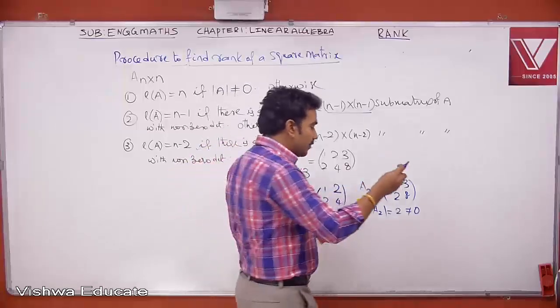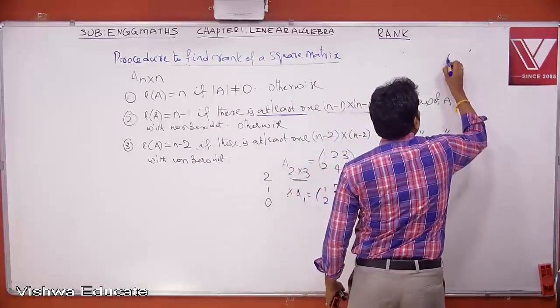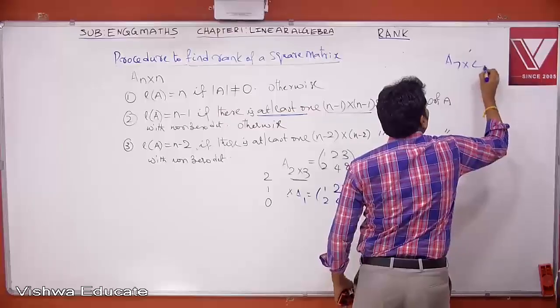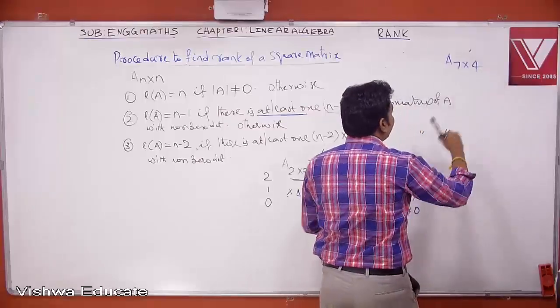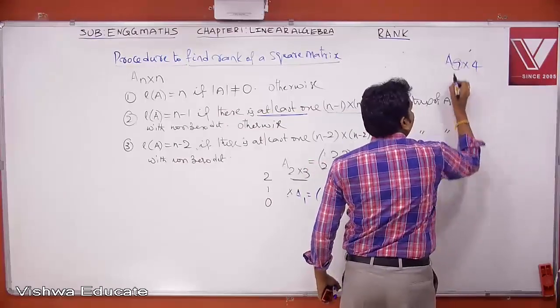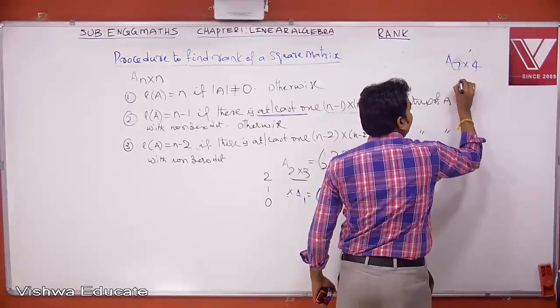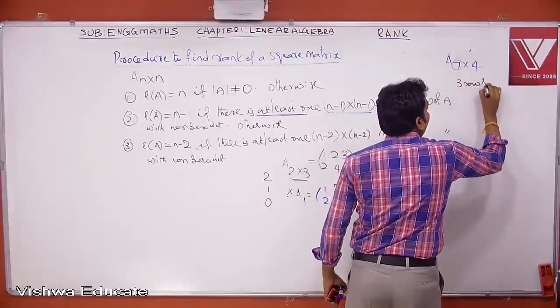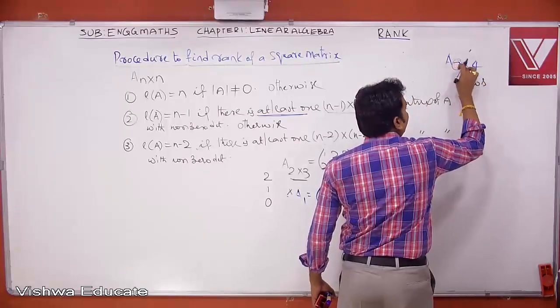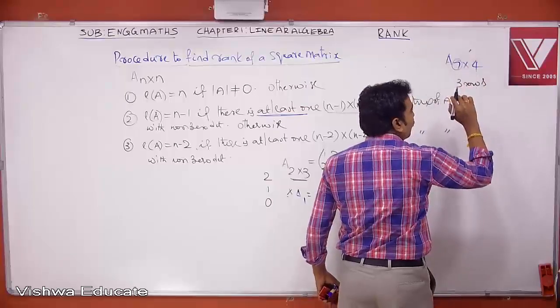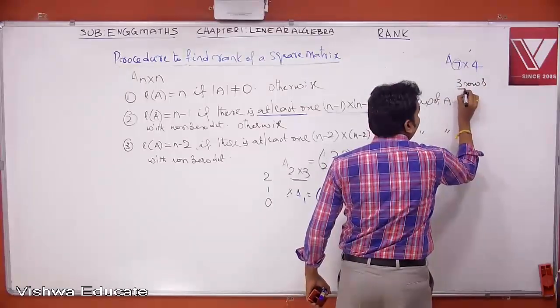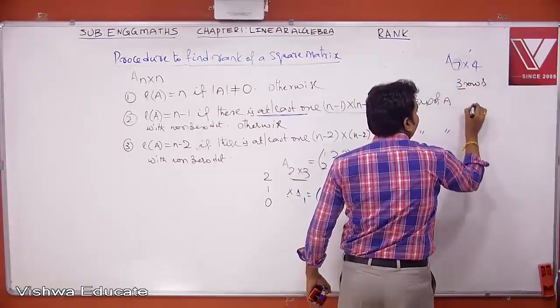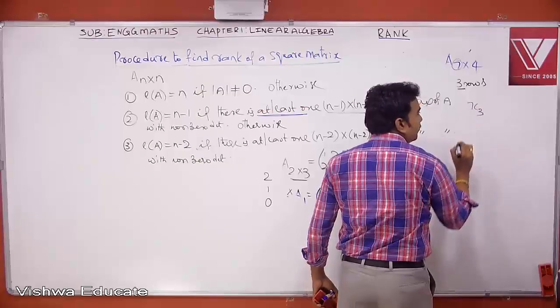Let me work this out. Suppose I have a 7 by 4 matrix. Now, in this case, 3 rows are in excess. So, eliminate 3 rows. When you eliminate 3 rows from these 7 rows, the matrix size becomes 4 by 4. If you want to eliminate 3 rows, first you select 3 from 7. This can be done in 7C3 ways.